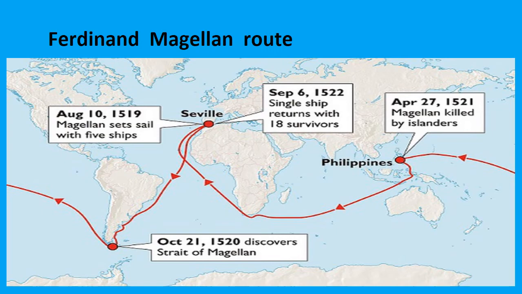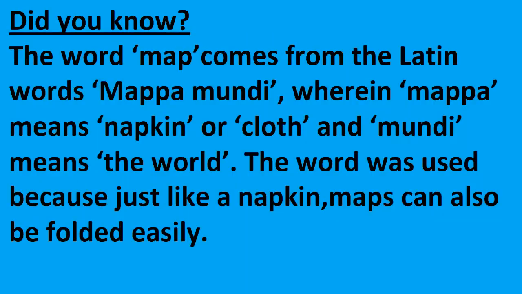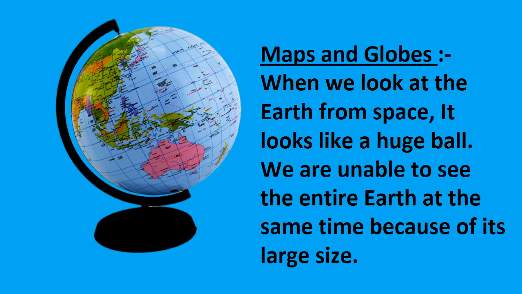Okay children, can you see the pictures clearly? Okay, next one. Did you know the word map comes from the Latin words mappa mundi, wherein mappa means napkin or cloth and mundi means the world. The word was used because just like a napkin, maps can also be folded easily.